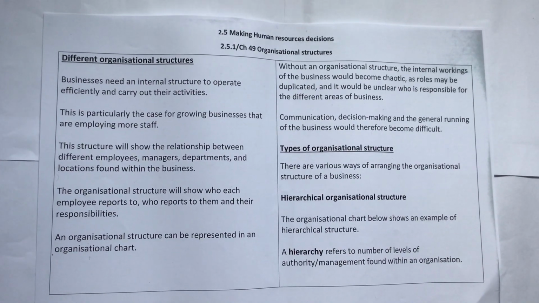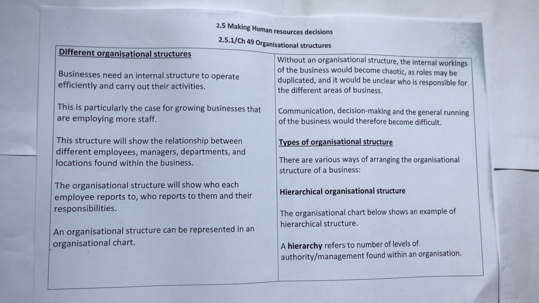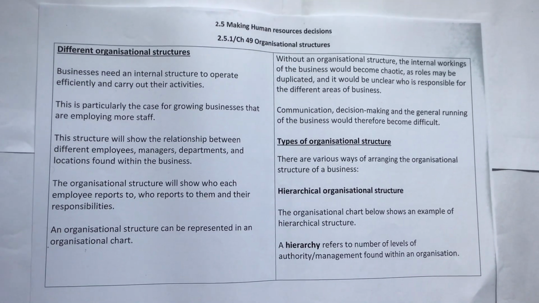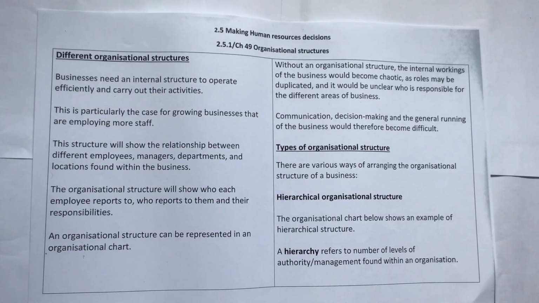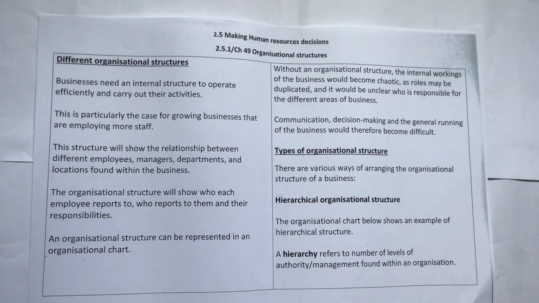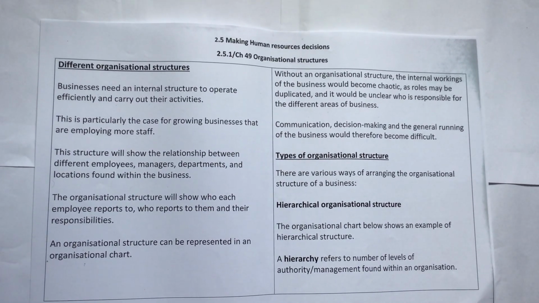Without an organizational structure, the internal workings of the business would become chaotic, as roles may be duplicated and it would be unclear who is responsible for the different areas of business. Communication, decision making, and the general running of the business would therefore become difficult. Types of organizational structure: there are various ways of arranging the organizational structure of a business.